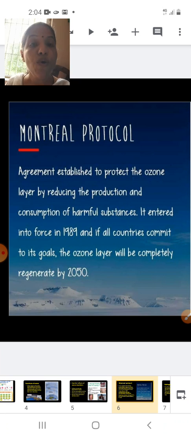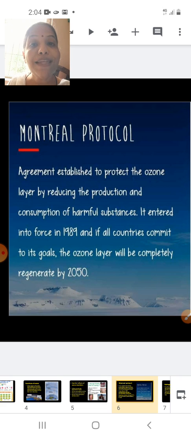So let's all hope for the best and try to minimize, reduce or stop the use of chlorofluorocarbon and protect our earth from the harmful UV radiations by saving our ozone layer.